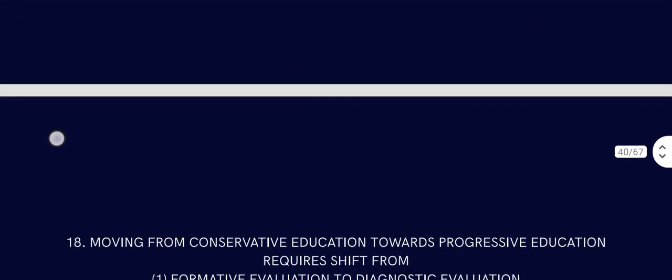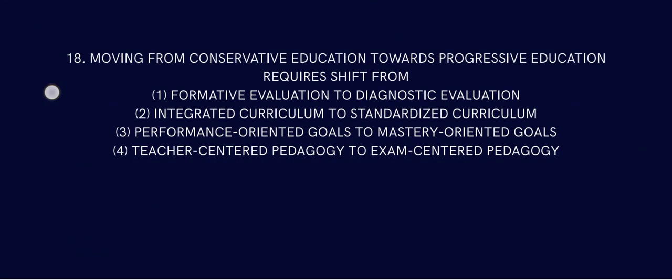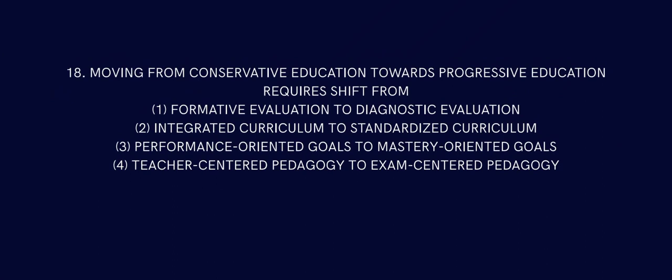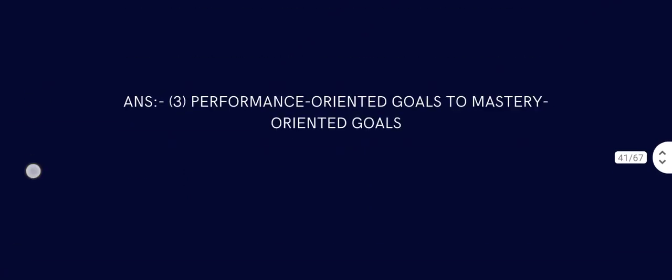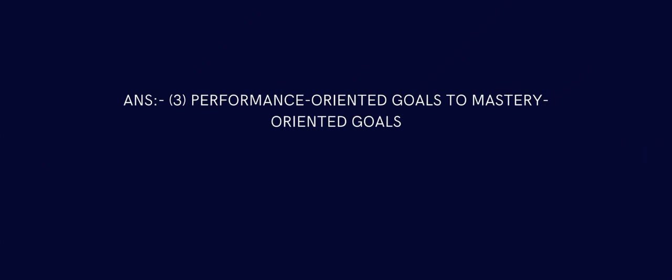Question number 18. Moving from conservative education towards progressive education requires a shift from formative evaluation to diagnostic evaluation, integrated curriculum to standardized curriculum, performance oriented goals to mastery oriented goals, or teacher centered to exam centered. The answer has to be performance oriented goals to mastery oriented goals, because progressive education is all about mastery. Performance oriented is all about doing well on the exam and impressing the teacher. But mastery is when you learn truly, when you understand things.